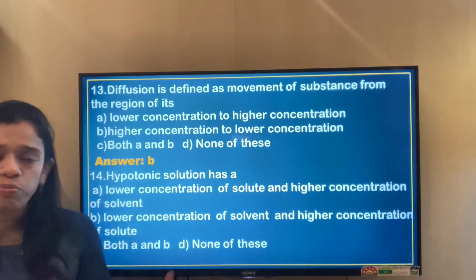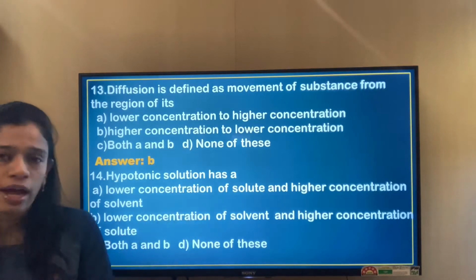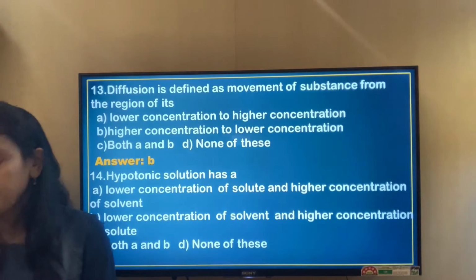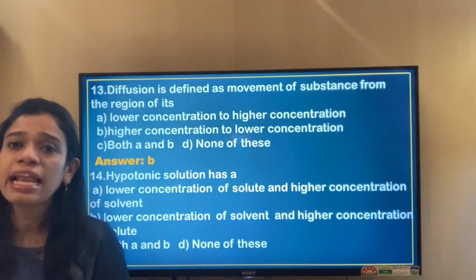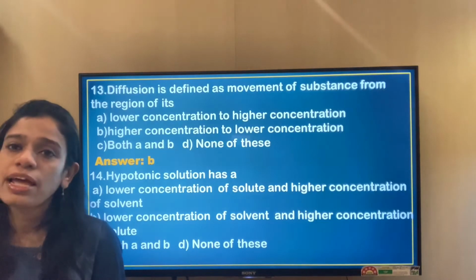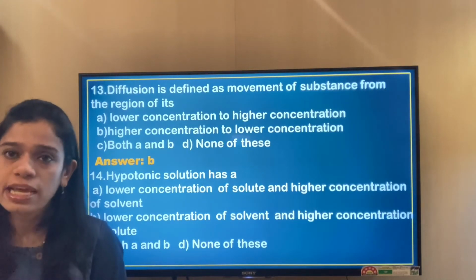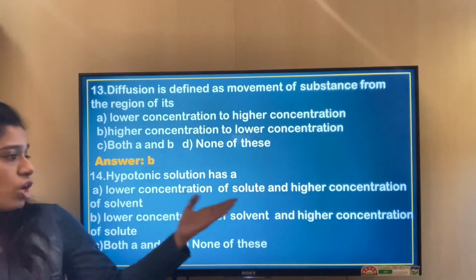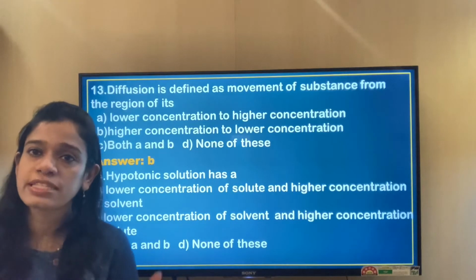But in a hypotonic solution, that is a lower concentration of solute and higher concentration of solvent, when you place a cell there, then obviously the cell absorbs water and it gets inflated, because the higher concentration of the solvent is in the solution.